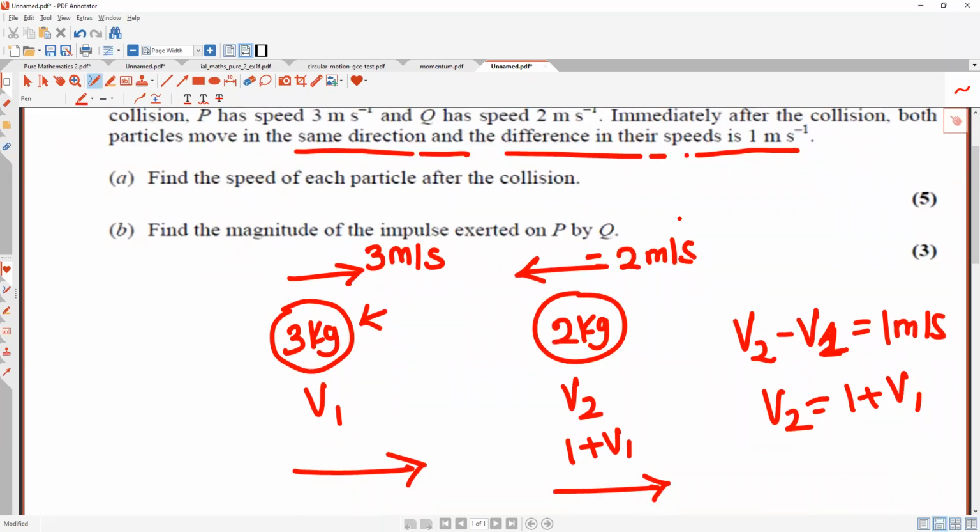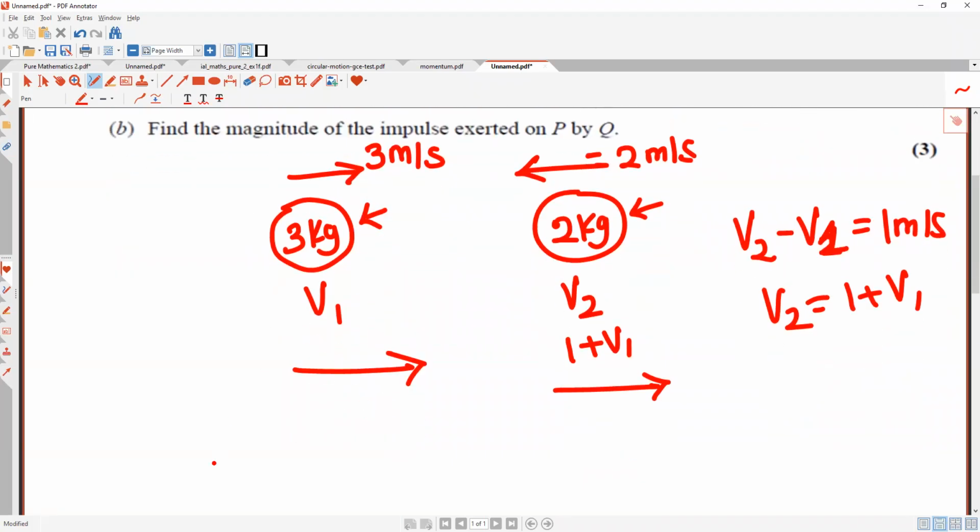They said the difference in their speed is 1 meter per second. So how would I know which one is having more speed and which one is having less? Since this one is less heavy, its speed is more. So I will write v2 minus v1 is equal to 1 meter per second. Understood? So what is v2? v2 is 1 plus v1. So I have written 1 plus v1, and for the other speed I have put v1.